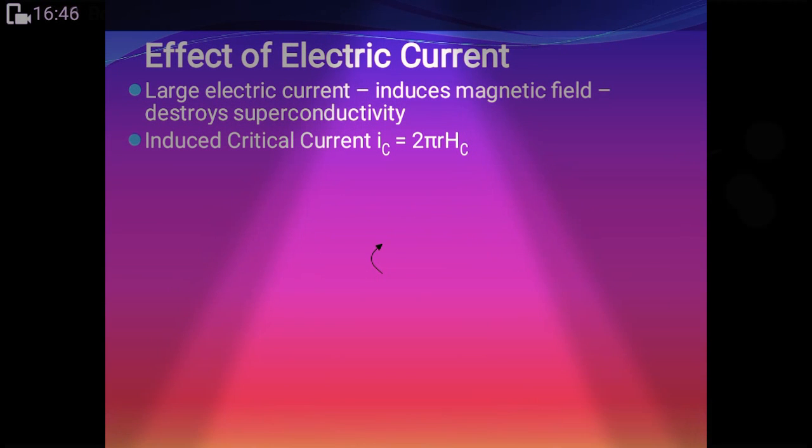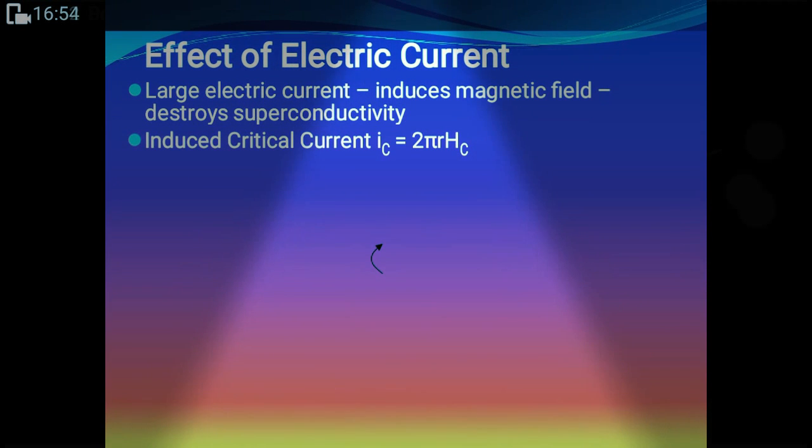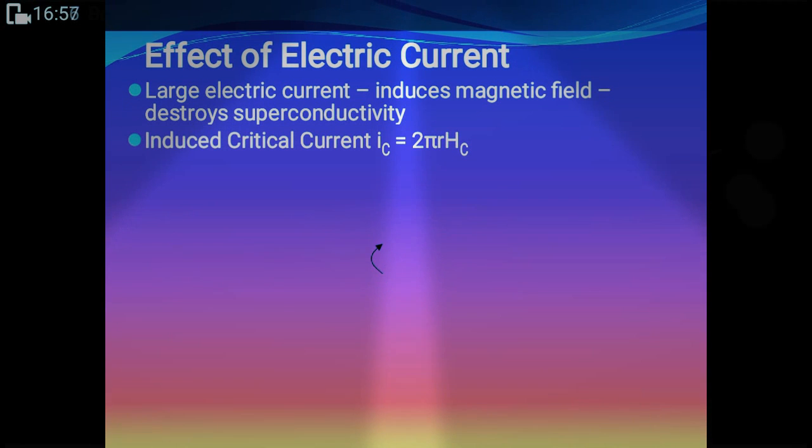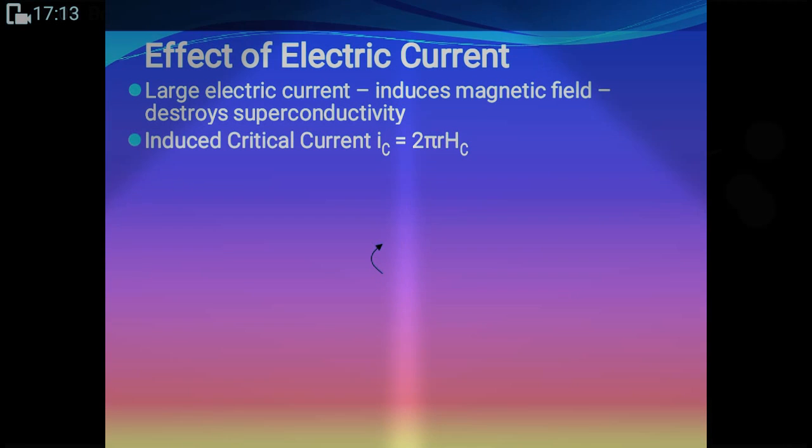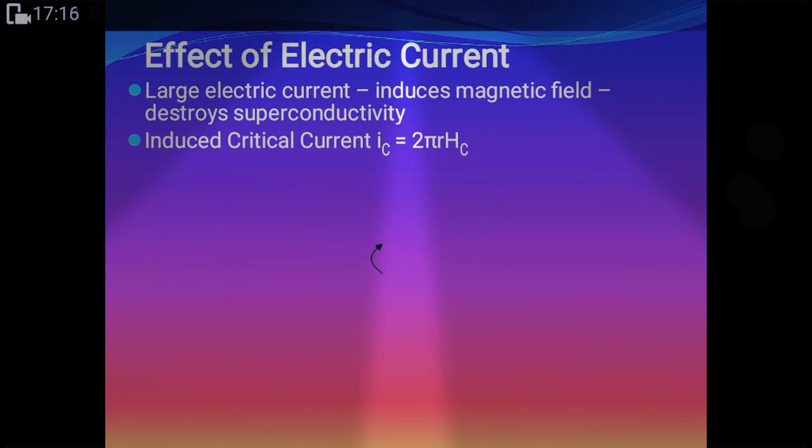Induced critical current, again, what is induced critical current? It is nothing but IC, which is 2 pi Hc. IC is nothing but 2 pi Hc, the critical induced current. We can also say that the critical current density is the maximum current that can flow in a superconducting material without destroying its superconducting state. Okay guys, it's nothing but induced critical current, the maximum current that can flow.